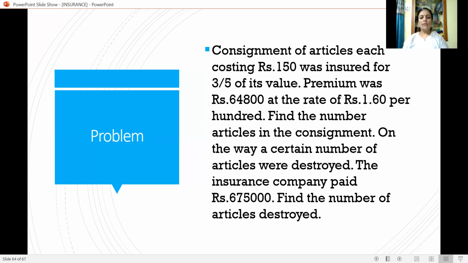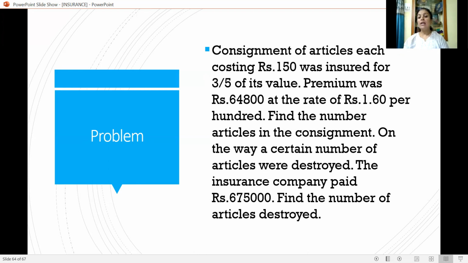Here, we have to start with the premium. The premium amount is 64,800 and the rate of premium is given, that is 1.60 per 100. So we should start with premium is equal to insured value into rate of premium divided by 100, so that we can calculate the insured value.